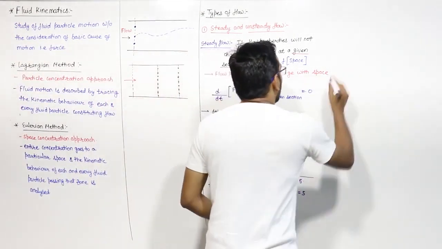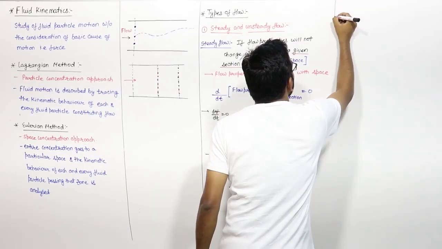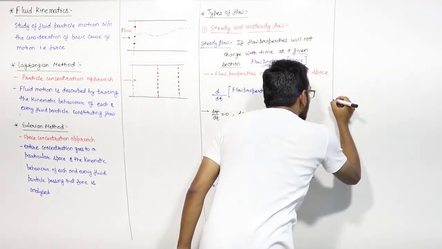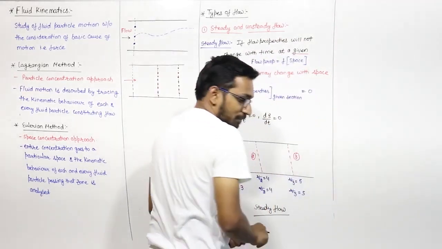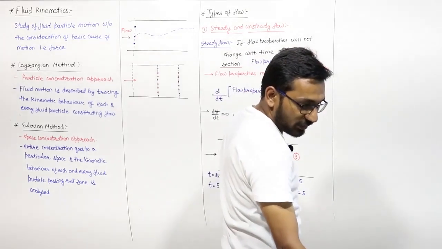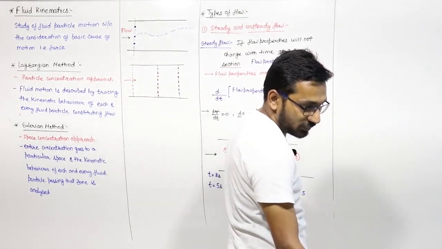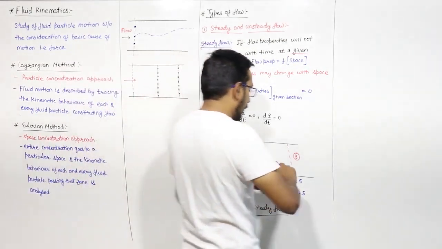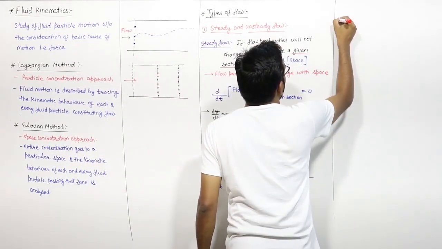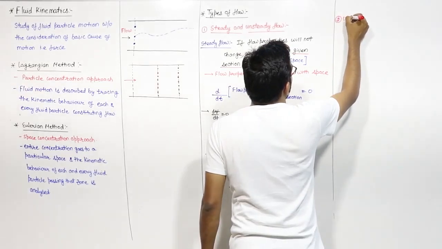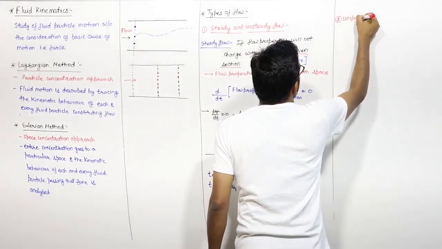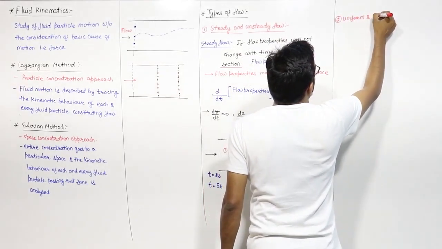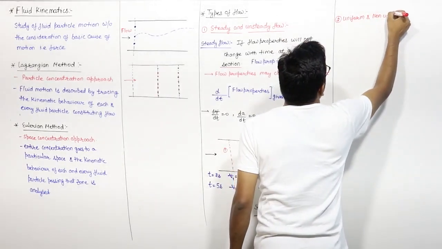The next type of flow which you have to study is uniform and non-uniform flow. We'll discuss uniform and non-uniform flow.